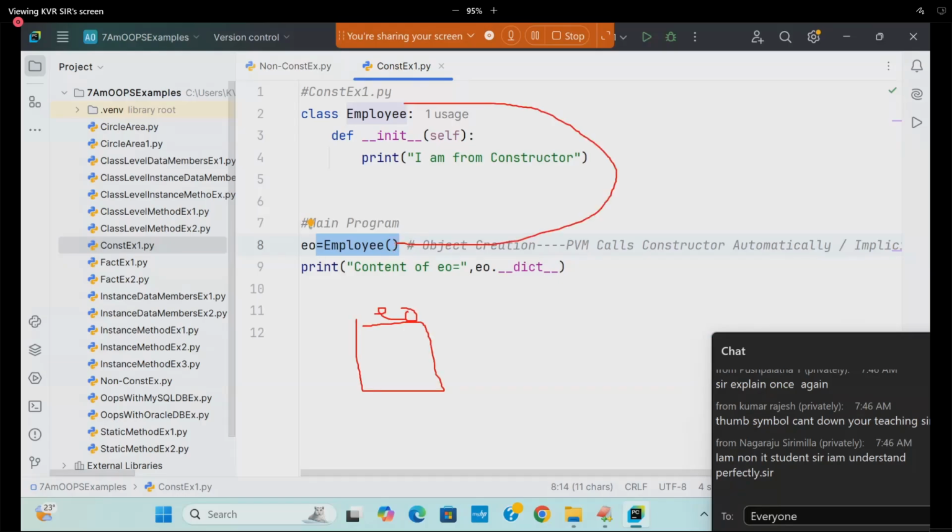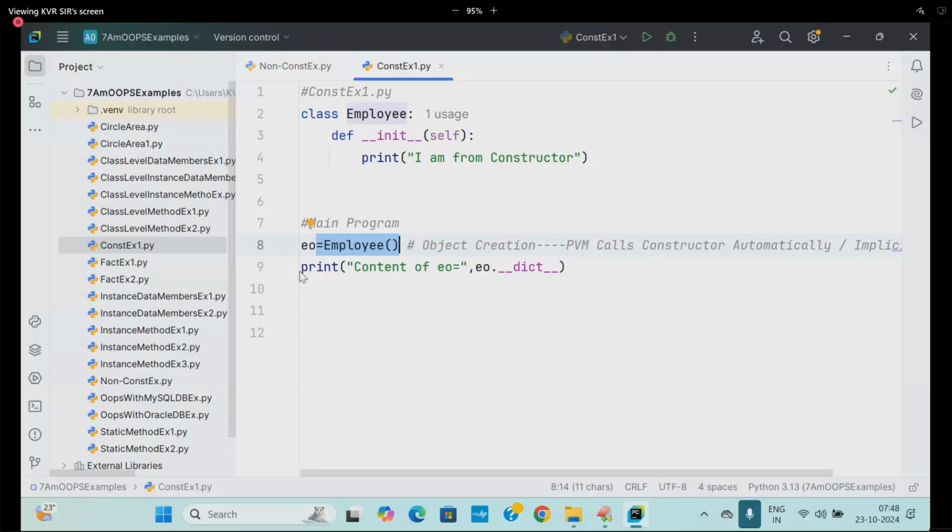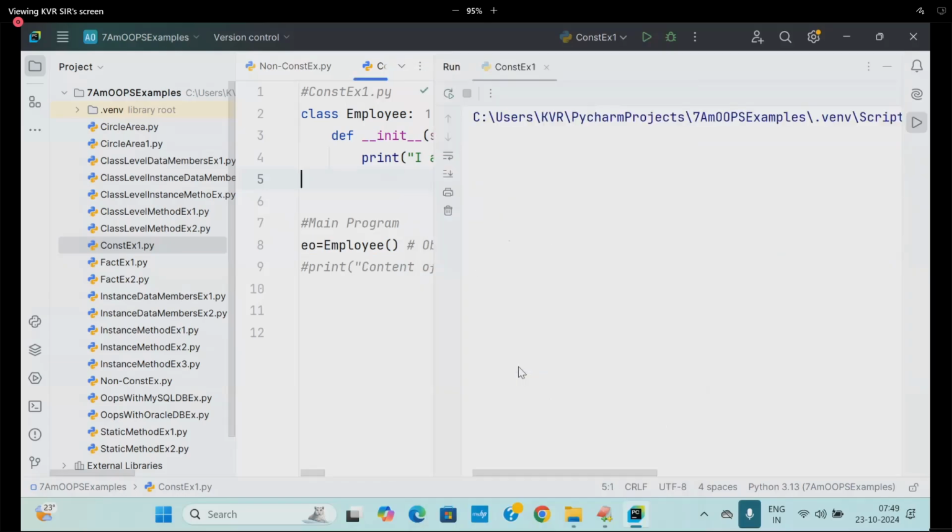Immediately it will go to the class looking for this method name, whether it is available or not, and it calls the constructor. First you keep a comment for this and just observe. What is the answer now? This line is called object creation. Immediately PVM calls the constructor. First understand that point. What is the answer? "I am from constructor".